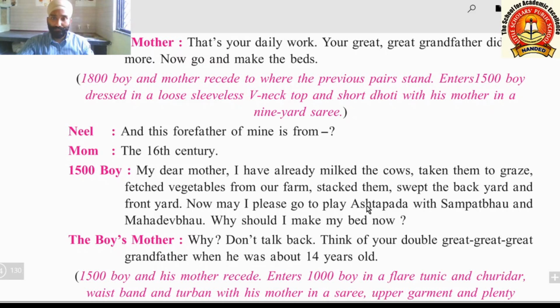So here, Ashtapada is also a type of game in that time. So this is older than the 1910 game. So these things are changing here, you can see, but the one thing is common here, the reply of the boy and reply of mother. The boy's mother says, why? Don't talk back. Think of your double great great great grandfather when he was about 14 years old. Now she is telling double great great great grandfather when he was about 14 years old.